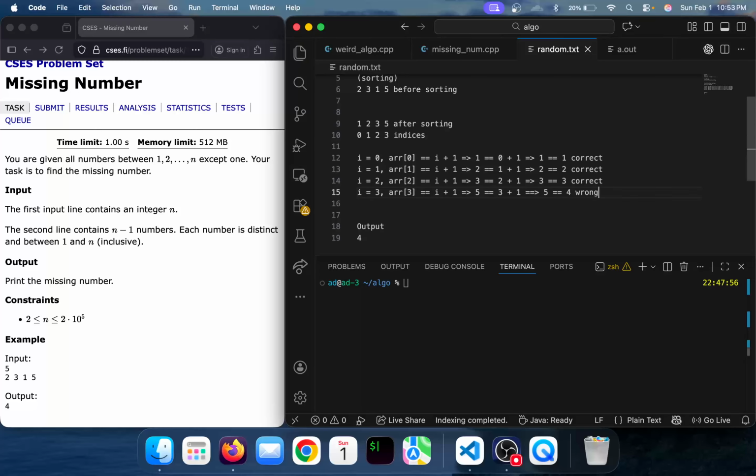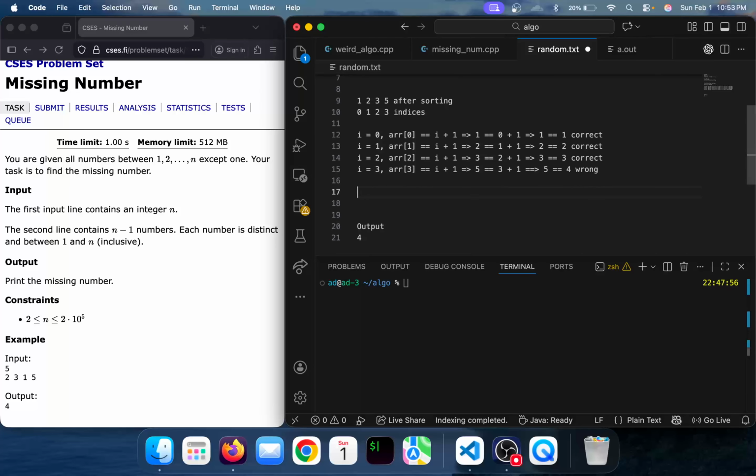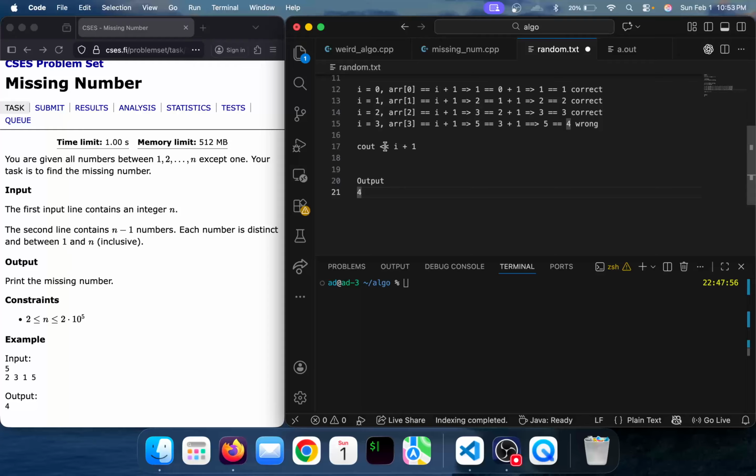Now that we have found a wrong number in the sequence, what we can do is output i plus 1, because that is our missing number. So this will be our output.